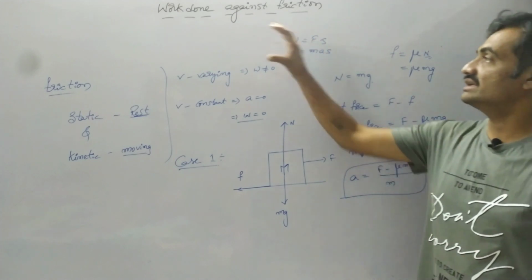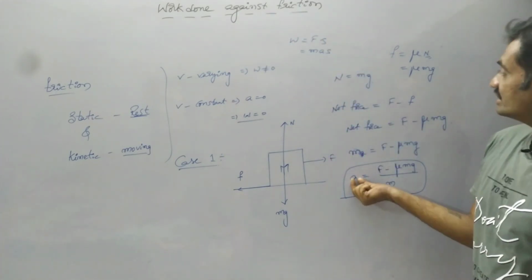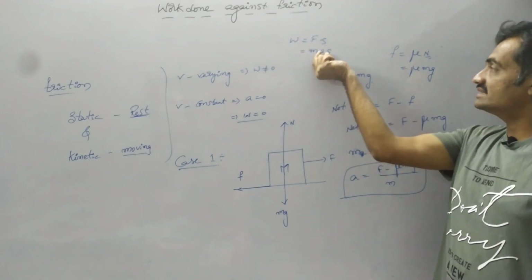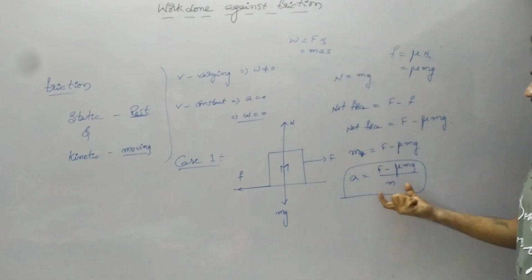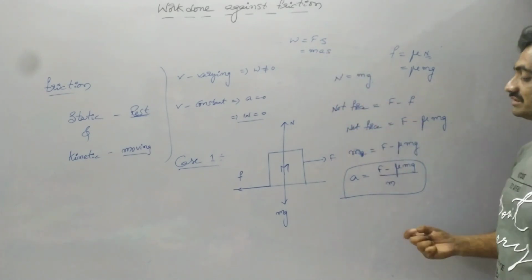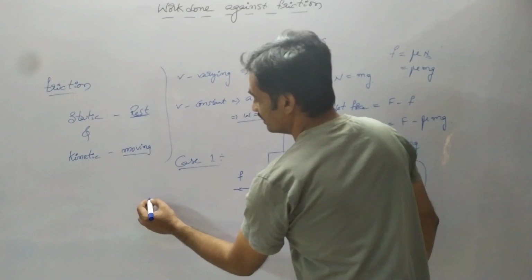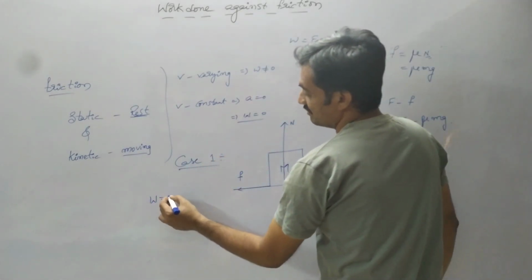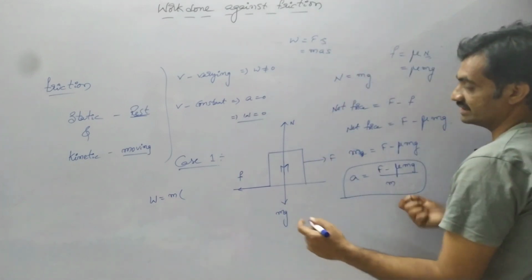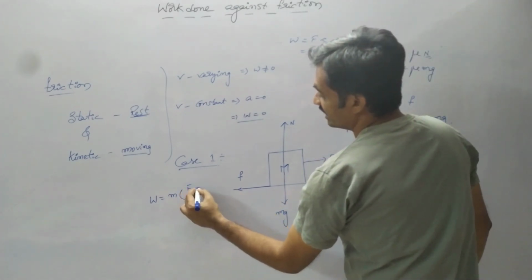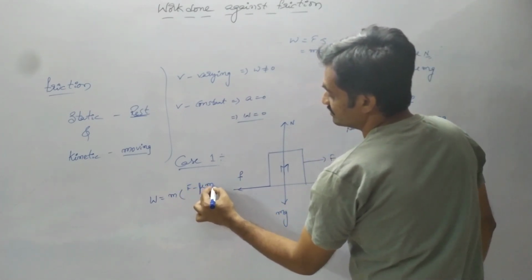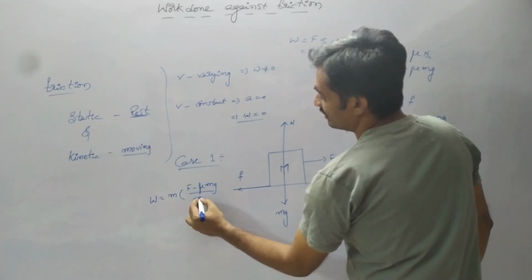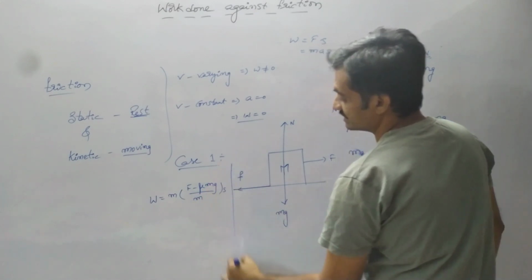Now we have to represent work done against friction. Observe that work done equals mass into acceleration into displacement. If we substitute this value in this equation, the work done can be given as W is equal to mass into acceleration, capital F minus mu mg by m, into displacement s.